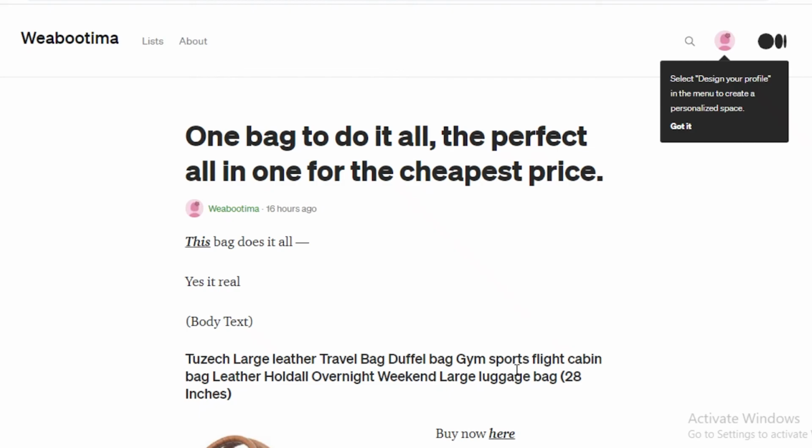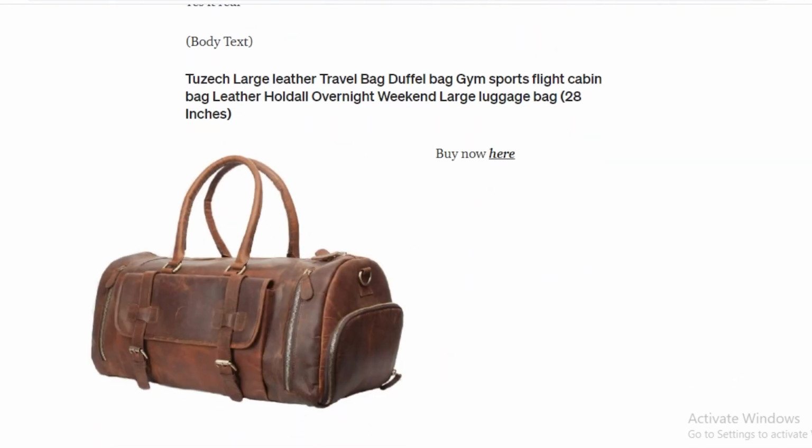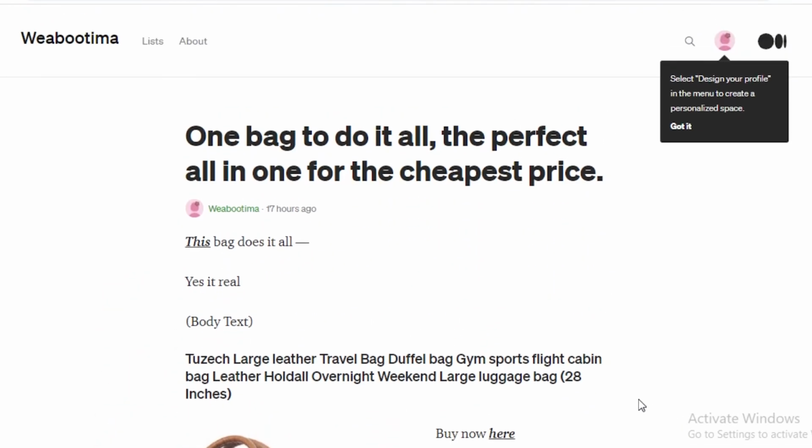And this will seem very, very indirect. So people are not going to view this as an affiliate link at all. People are never going to suspect that this could be an affiliate. It's going to be a very indirect form of marketing, and you're going to be able to get more clicks.